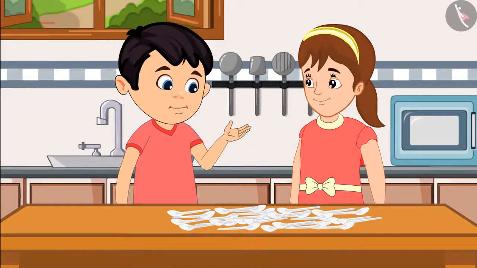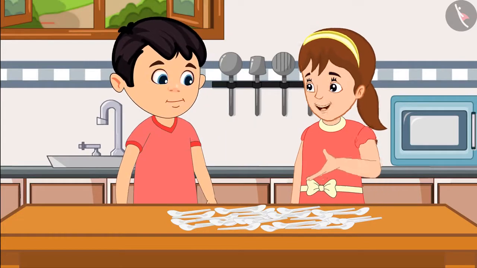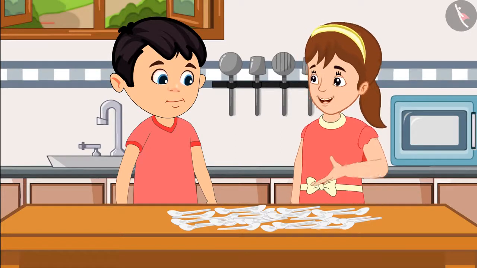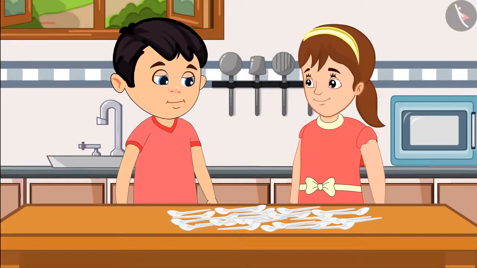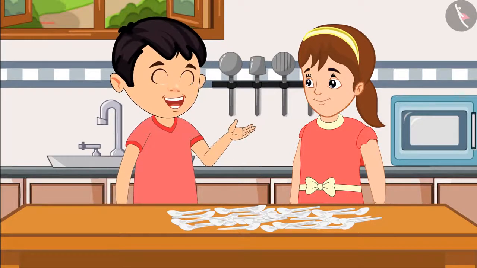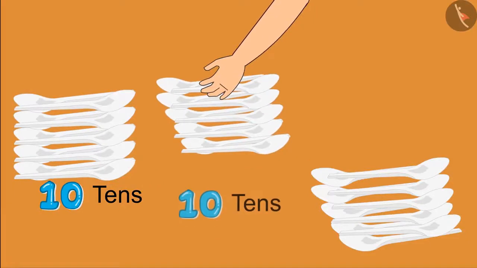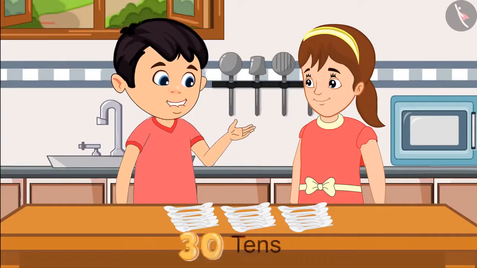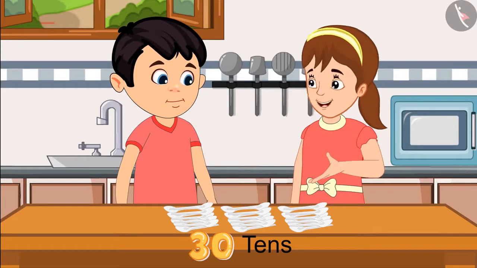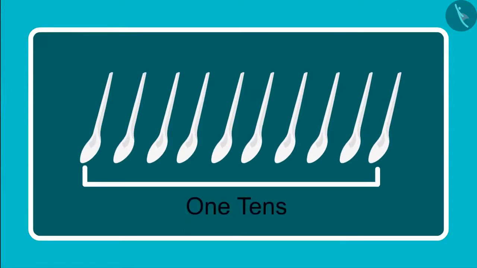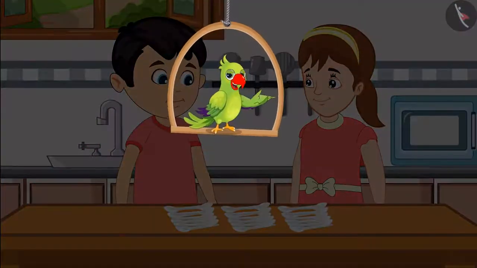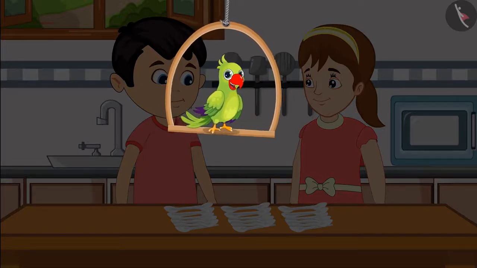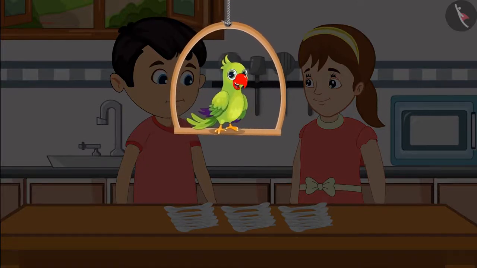Okay, let us count these again. Chotu, let us divide them into groups of 10 to count them. That will make it easier to count. Yes, you are right. Let us do this. 10 tens, 10 tens, and another 10 tens. So this is a total of 30 tens. Hey Chotu, you are counting it wrong. A group of 10 means 10. Children, do you think that Chotu has bought 30 sets of 10 spoons? Come on, let's see.